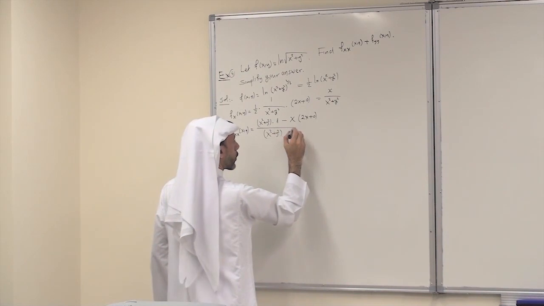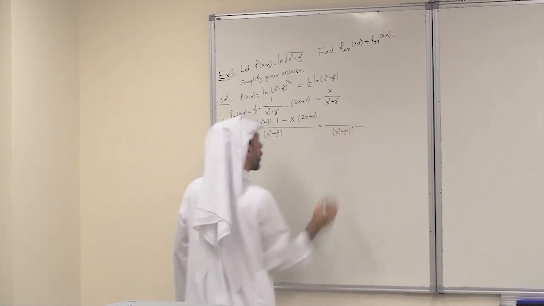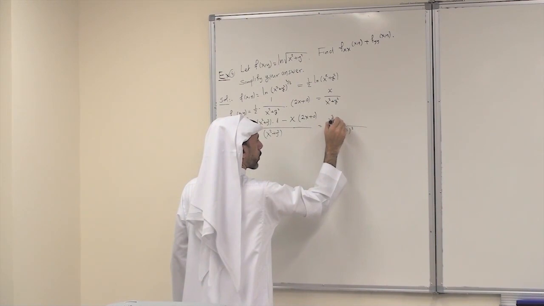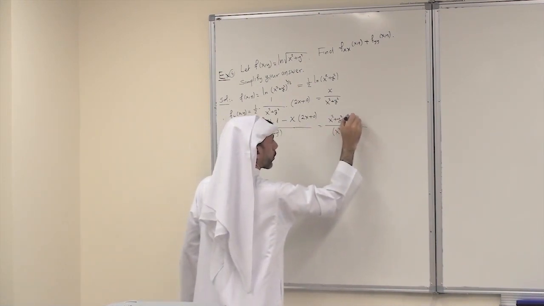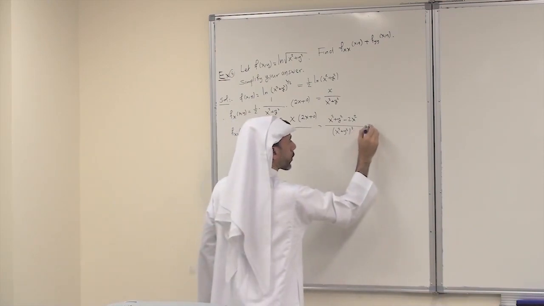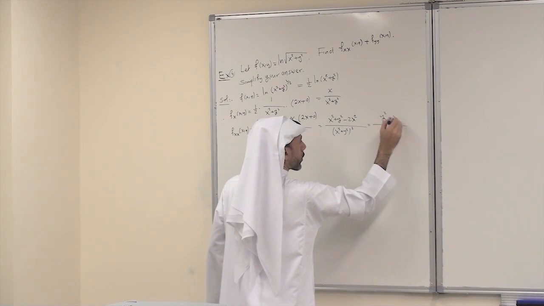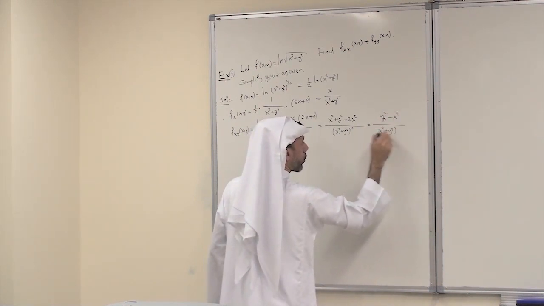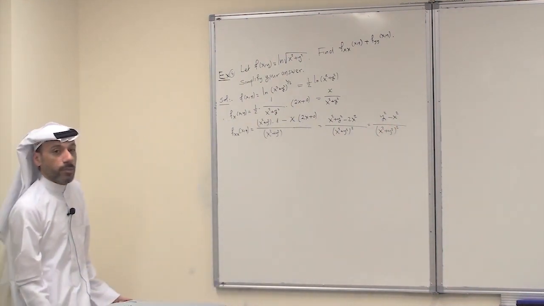Simplify. This is x squared plus y squared minus 2x squared over (x squared plus y squared) all squared. And this is just y squared minus x squared over (x squared plus y squared) all squared. Okay, this is f sub xx.